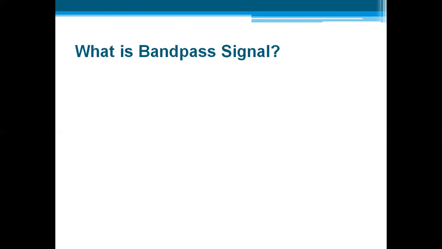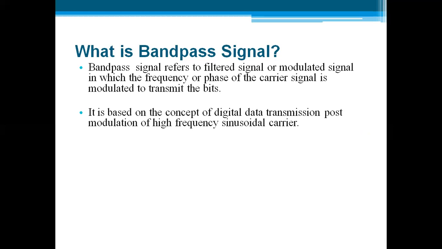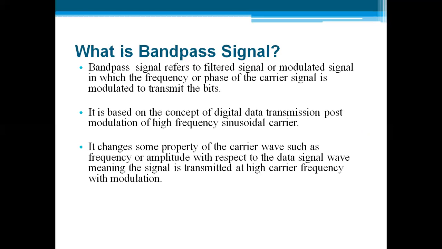The second one is a bandpass signal or bandpass transmission. Bandpass signal refers to the filtered signal or modulated signal in which the frequency or the phase of a carrier signal is modulated to transmit the bit. It is based on the concept of digital data transmission post modulation of a high frequency sinusoidal carrier. It changes some of the properties of a carrier wave, such as frequency or amplitude, with respect to the data signal or the input signal, and the data which is transferred is in the form of a higher carrier frequency.